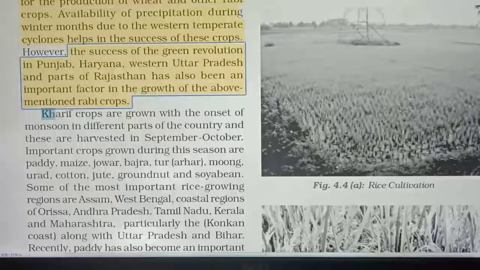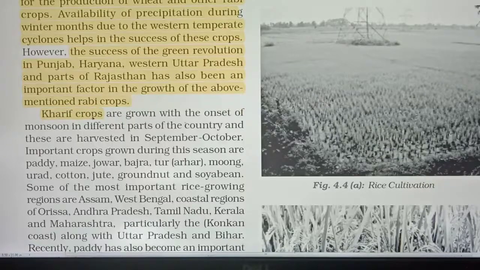Now the next thing is the Kharif crop. Kharif crops are grown on the onset of monsoon. Onset of monsoon means arrival of monsoon in different parts of the country, and these are harvested in September and October.